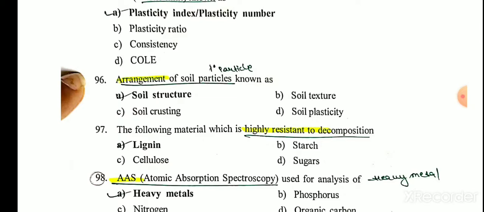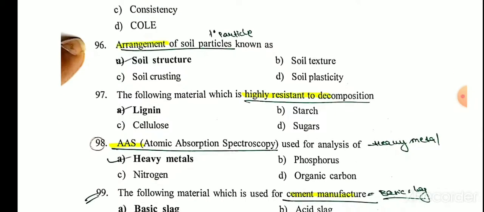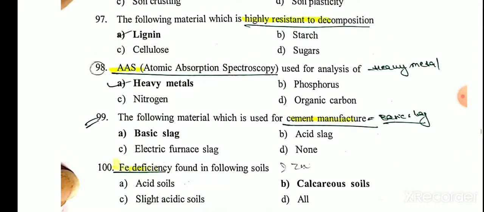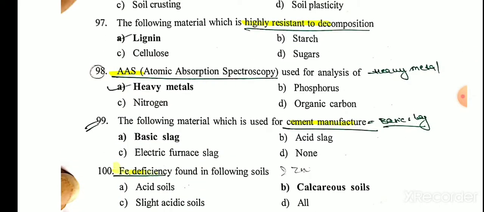The following substance which is highly resistant to decomposition is lignin. AAS, that is atomic absorption spectroscopy, is used for the analysis of heavy metals. The material used for cement manufacture is basic slag. Iron deficiency is found in the following soil, that is calcareous soil.